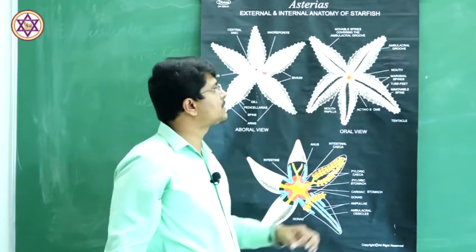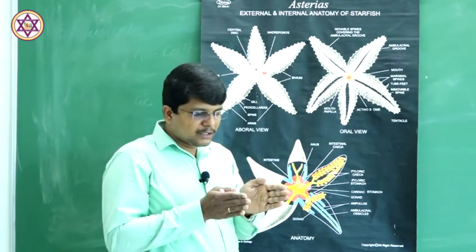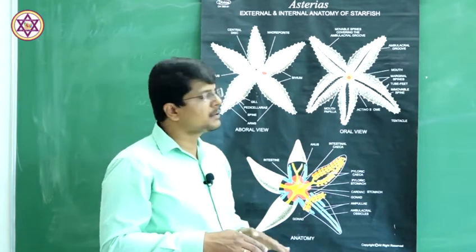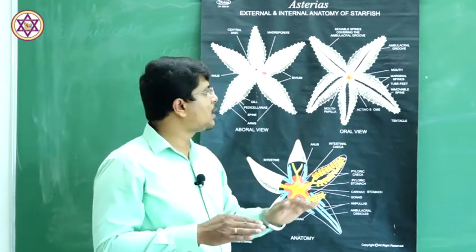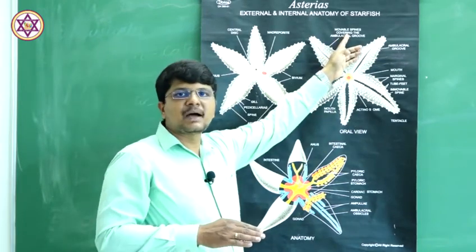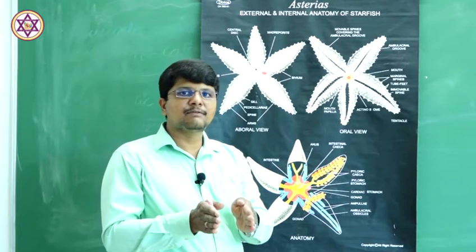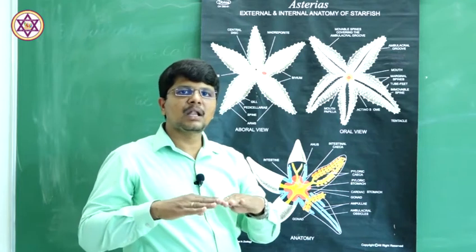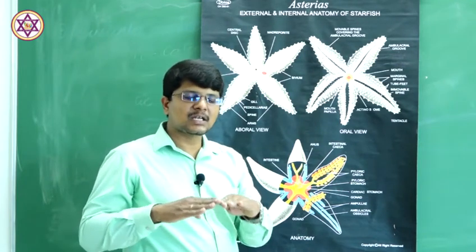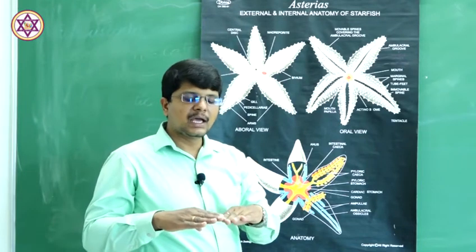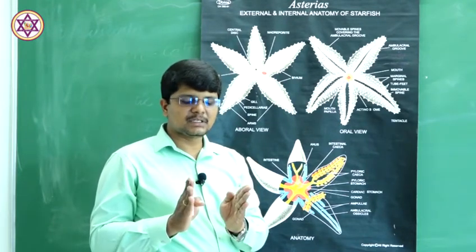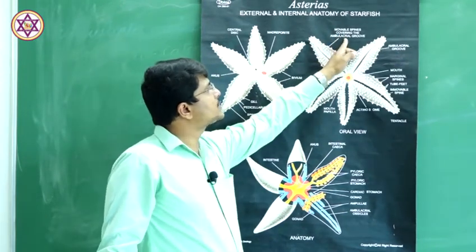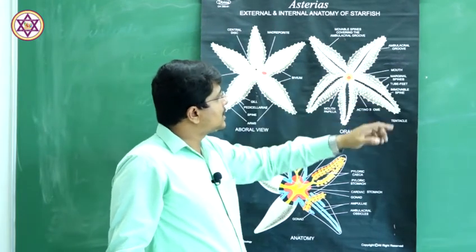These ambulacral grooves are covered up by 2 or 3 rows of movable spines. If this is the furrow, it is covered by the movable calcareous spines, which can open up or close as necessary, and those movable spines are called ambulacral spines.